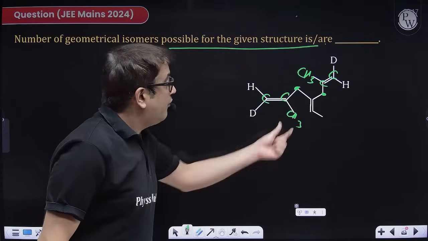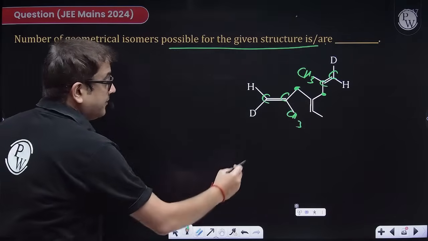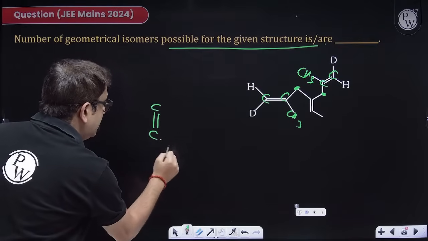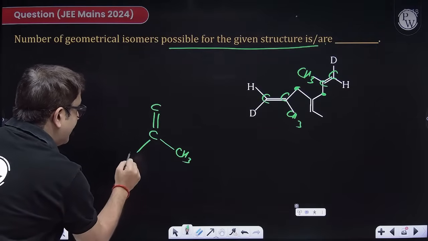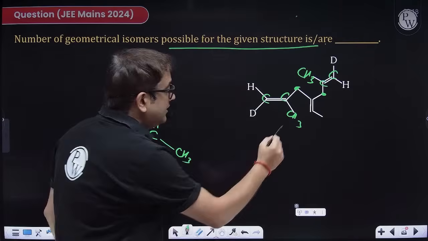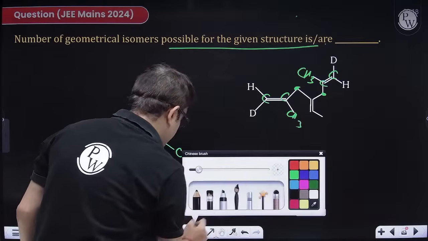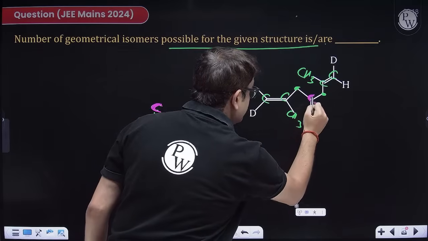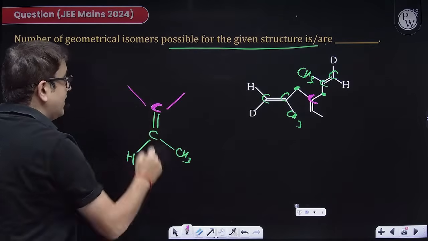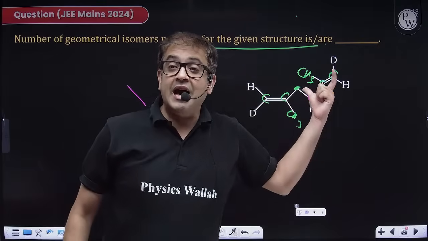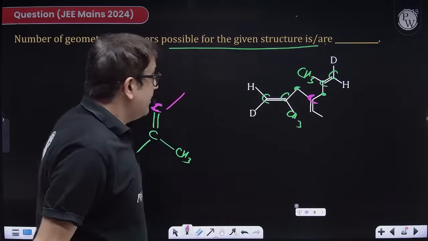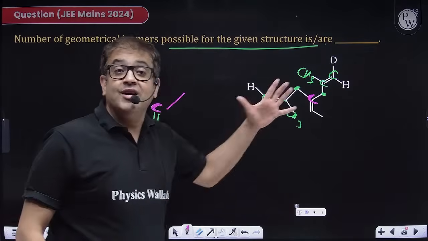What about this thing? I'll show you this thing. This is C double bonded C with a methyl group and a hydrogen. And this carbon, my dear students, is having two groups, and both the groups are conceptually, structurally same.